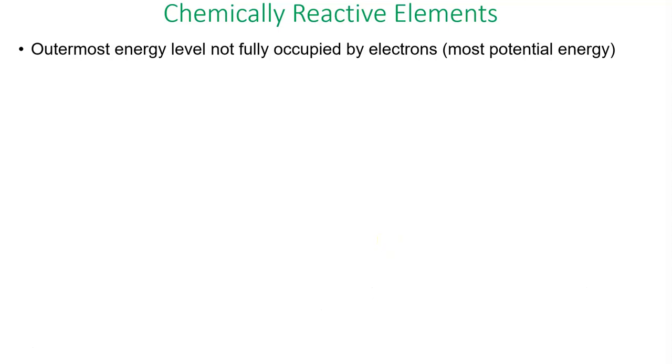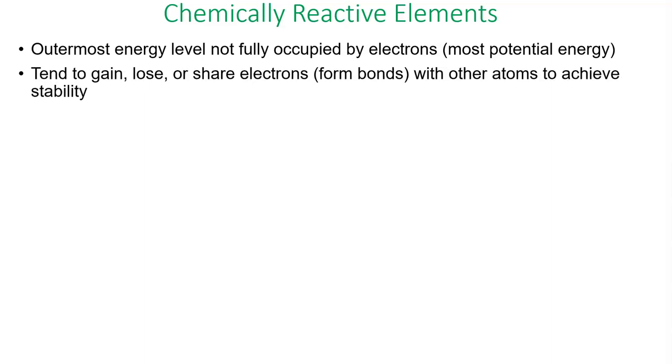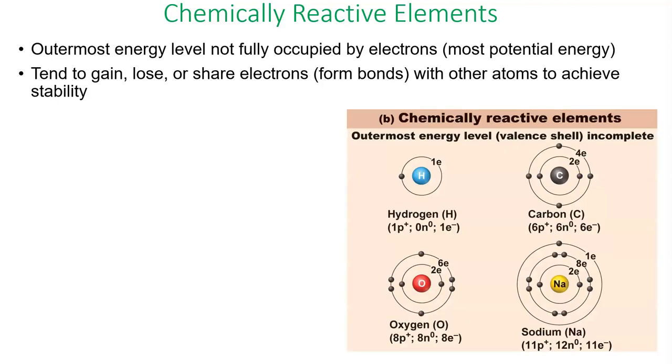Now, that means that all of the other elements in the periodic table have the potential to be reactive because their outermost level is not fully occupied by electrons. So they have the potential energy to bind with other elements. They have this tendency to either gain electrons from another element or give up or lose their electron because that outer shell is not in its content 8 happy place. And so they are more likely to be reactive and form bonds with other atoms.